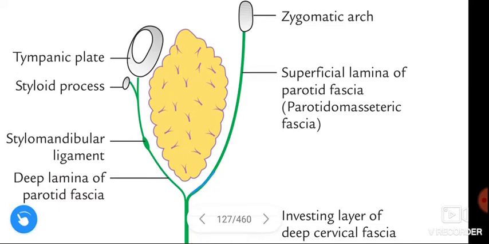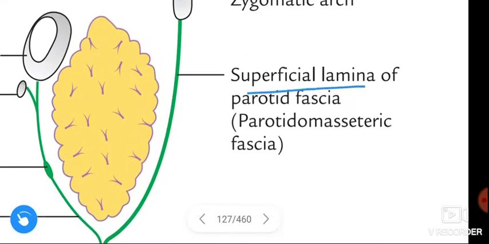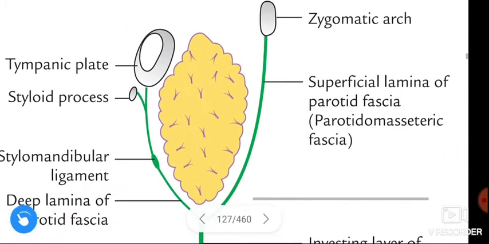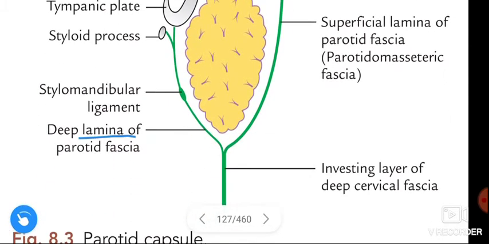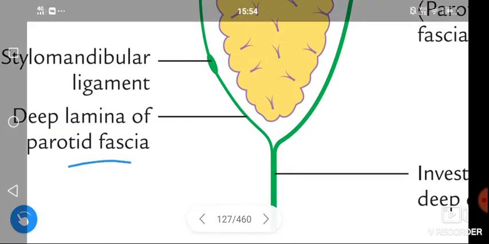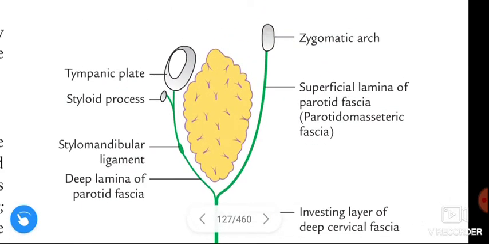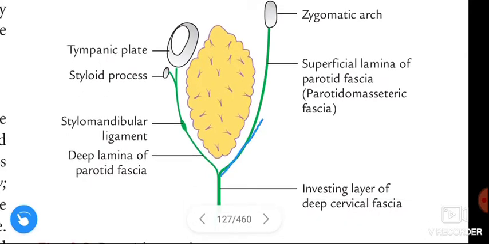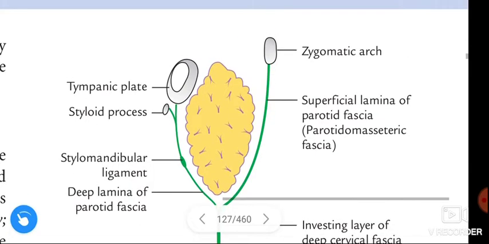This is the superficial lamina, and this is the deep lamina. The superficial lamina of the parotid fascia is thick, and the deep lamina of the parotid fascia is thin. Next, this superficial lamina is attached to the zygomatic arch. See here, it attaches here at the zygomatic arch.